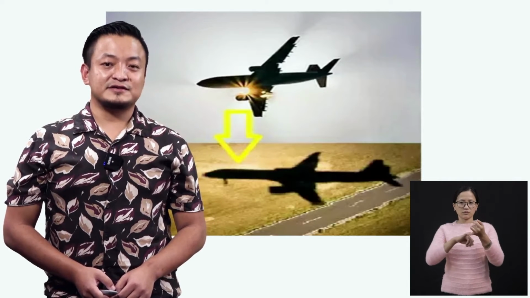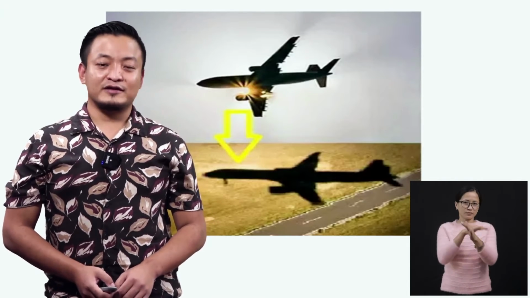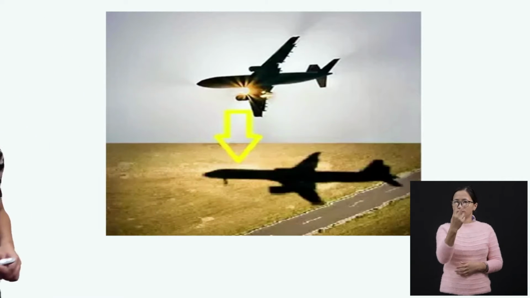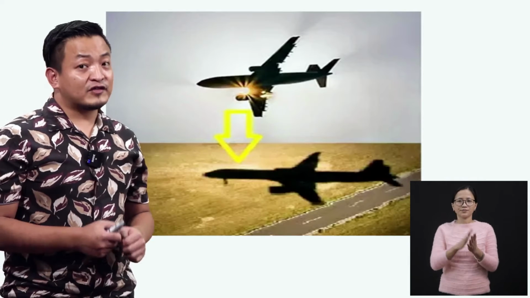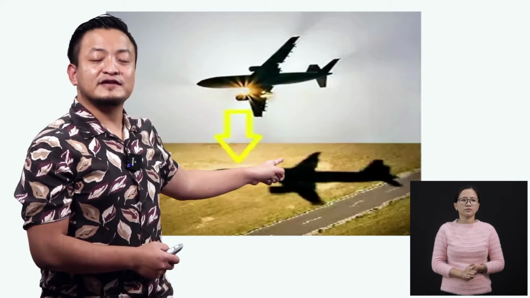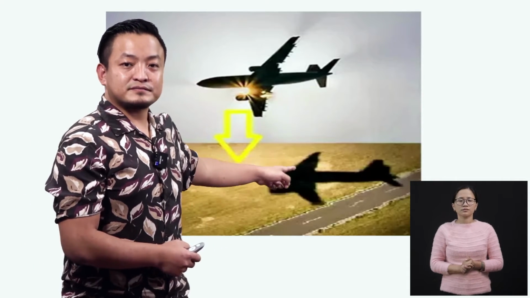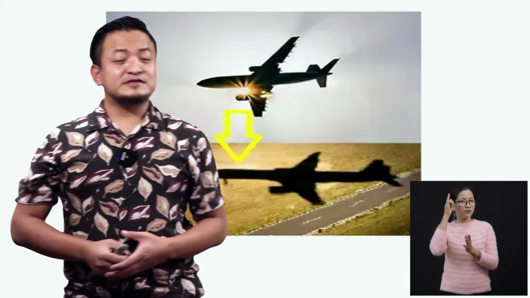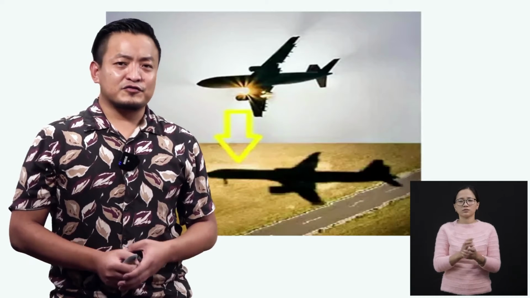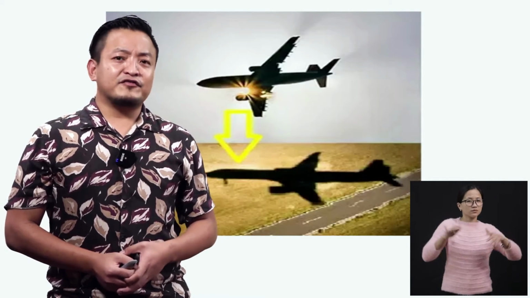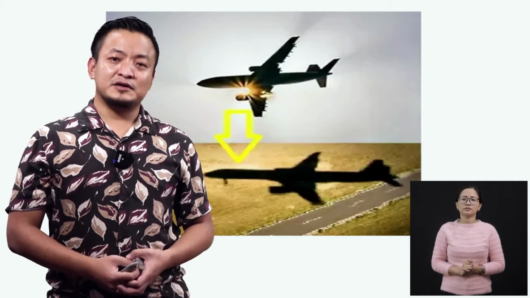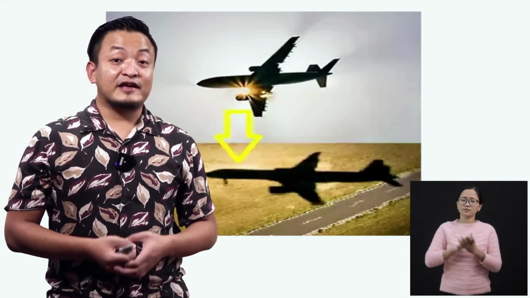Okay, eclipses. But before we do that, I want to show you this picture. You can have a look. So here we can see the shadow of a flying plane, right? This is the shadow. Now we also get to see the shadows of birds, right? So students, even the planet, the earth, the moon, they cast a shadow.